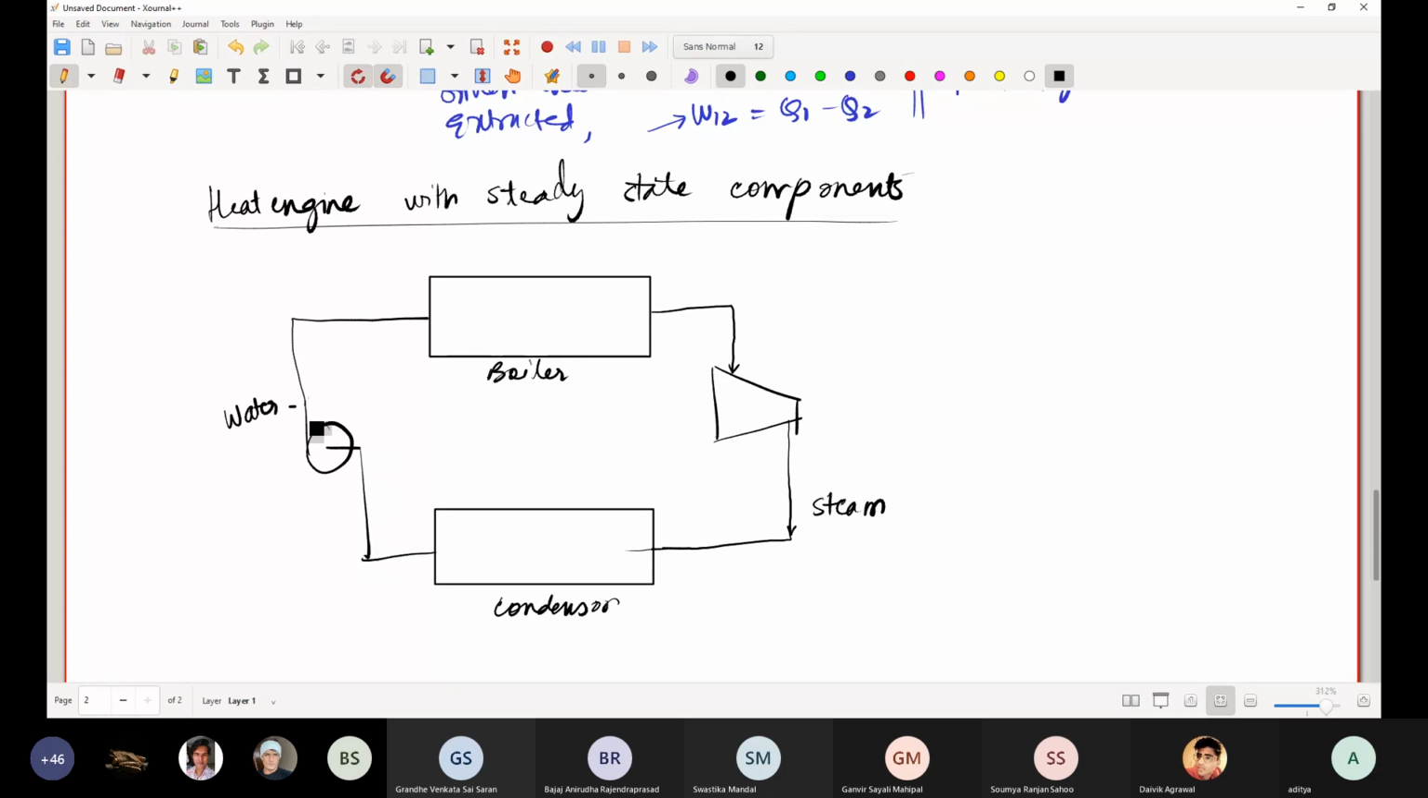But now the water has to be pumped to the boiler. That is why this pump is there. So this is the pump. This is the turbine. This is the condenser. This is the boiler. So in the boiler, how do you convert water to steam?